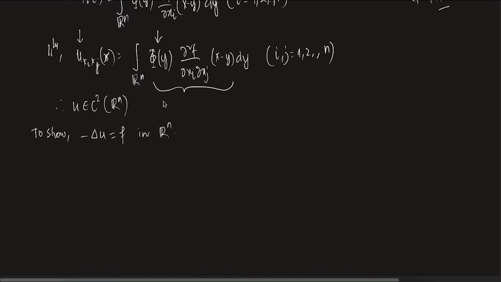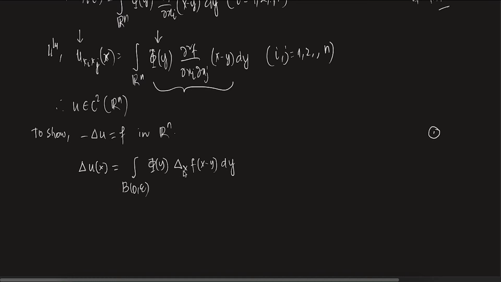So what we are going to do is break Rn into two parts. One part is a ball centered at the origin with radius epsilon, and outside the ball we'll take this integral in two parts. So from here, what do you get? Laplacian of u of x is given by the integral over Rn. I'll just break it up: over B0 epsilon, phi of y delta x of f of x minus y dy.